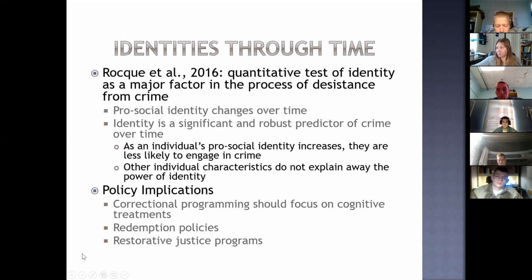So, in this Roque and colleagues study in 2016, the goal was to provide a quantitative test of the notion that changes in the self or identity are a major factor in the desistance from crime. So they had a huge sample between the ages of 12 and 31, and they followed them over several years. I believe they followed them for 10 or so years, and every 2 years they would give them an interview. So they interviewed these people 5 times.